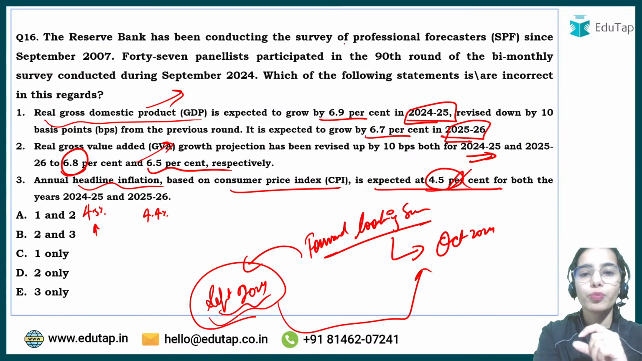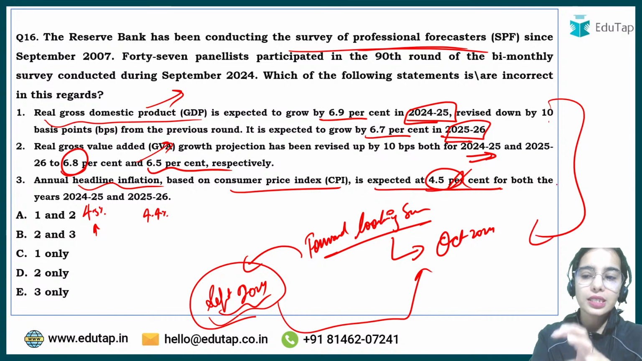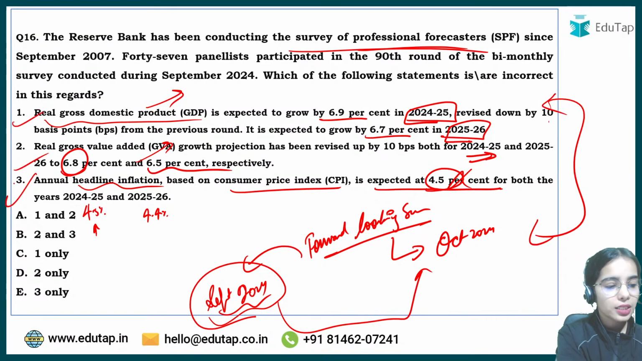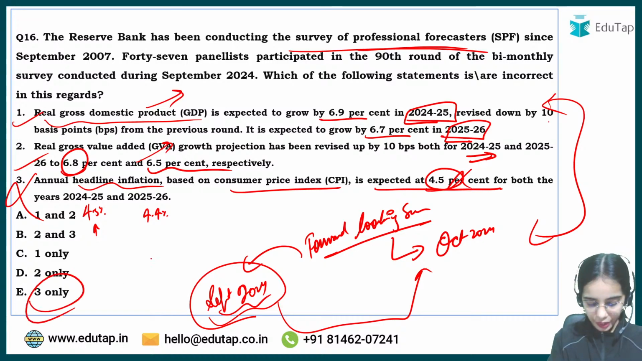The recent survey of professional forecasters has given these important data. Okay. So here the first and second statements are correct. The third one is wrong, and that's why E is the answer.